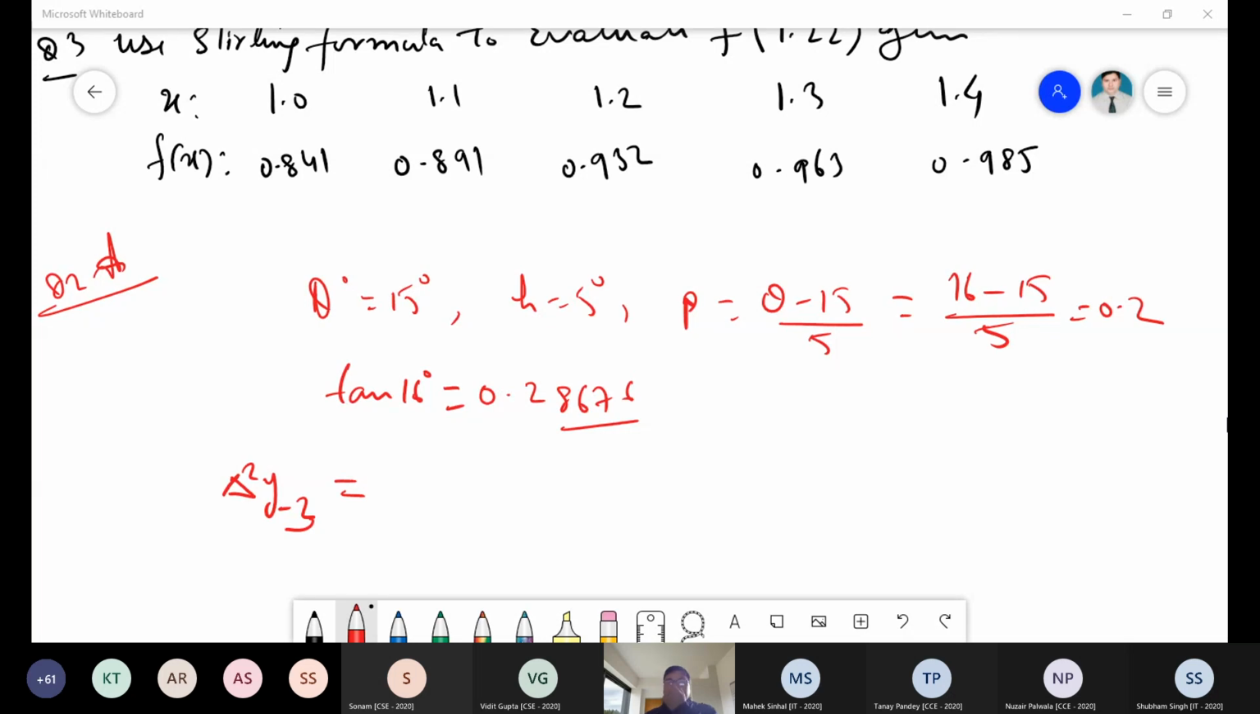Ishika Deshpande. Yes, sir. What is the value of del square y minus 3? That is given on the whiteboard. Just a second, sir. Go to the table, this is the initial value, very simple. Just a second, sir, I'm telling.